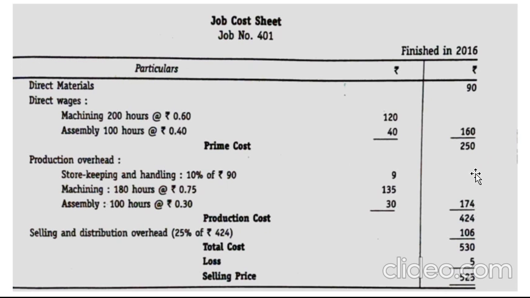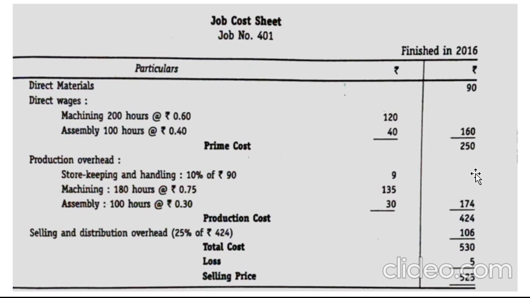So now your prime cost plus your factory or production overhead will give you your production cost or works cost. So 250 plus 174, you will be getting 424. That is your production cost. After this, in this question, we don't have any information about administration overhead. This cost will be considered as production cost, or cost of production.